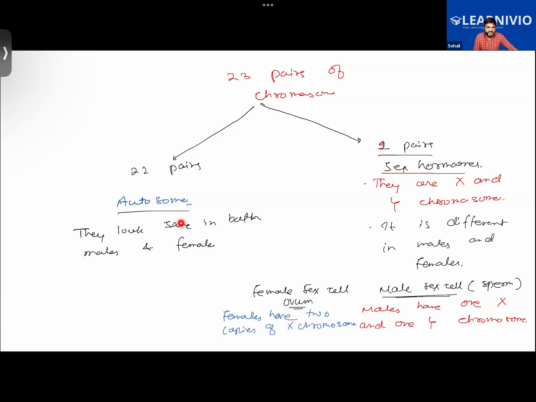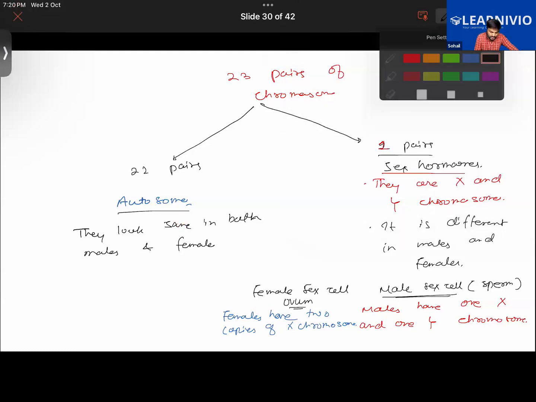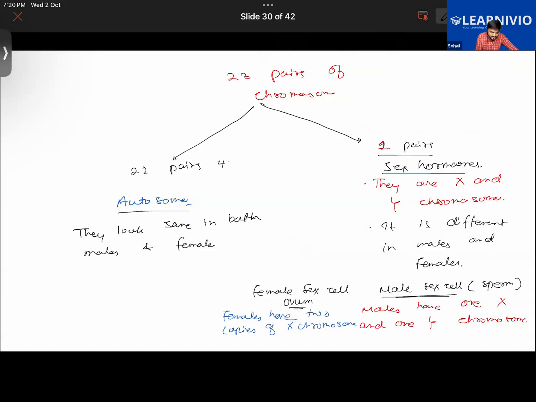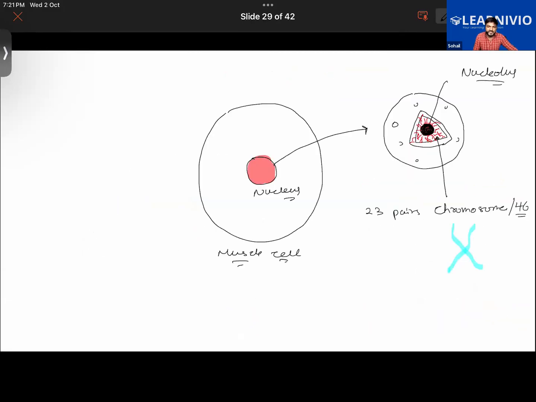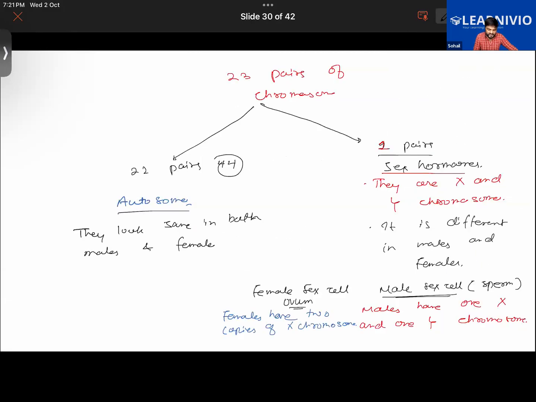So there are 46 chromosomes. Out of 46 chromosomes, 22 pairs, which means 44, are the same. They look the same whether you look at the cell of a male or a female, so they are called autosomes. But one pair will be the sex chromosomes, so they will be either X or Y chromosome. Getting it, everyone, what I'm trying to say here? And it will be different in the male and female.